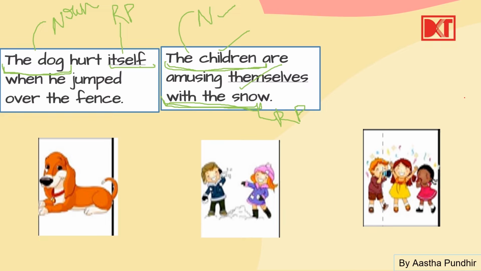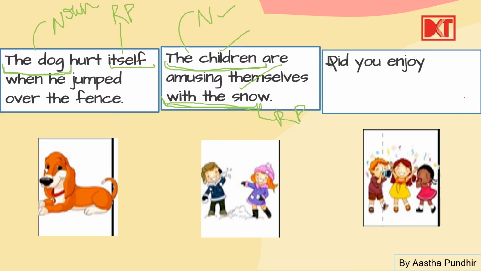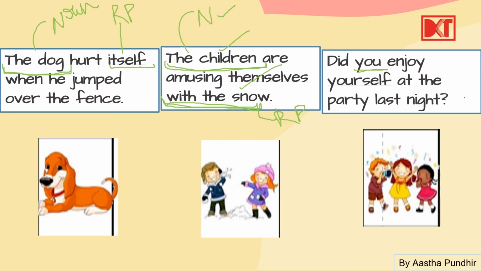Now the next example. Did you enjoy yourself at the party last night? The question is, did you enjoy yourself at the party last night? Now you is a personal pronoun. Okay, the action is being done by you.